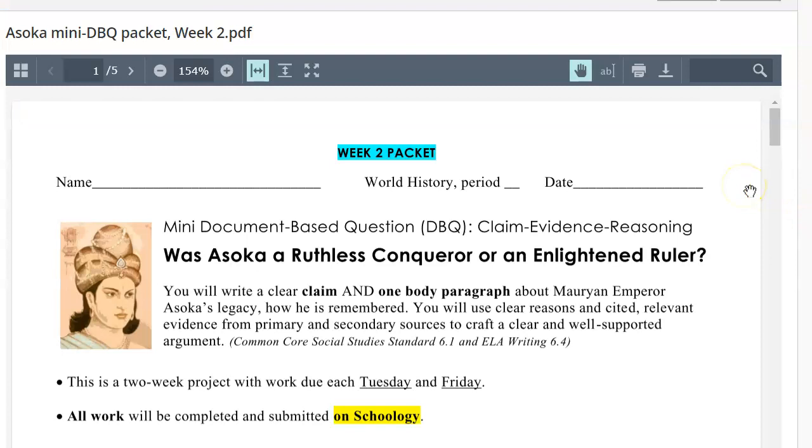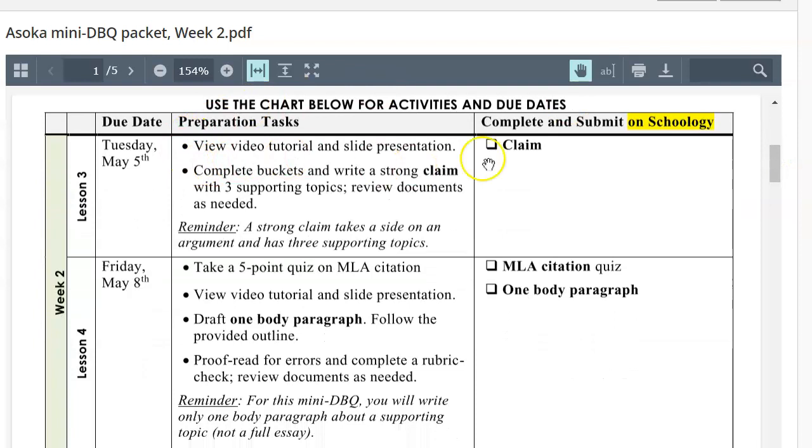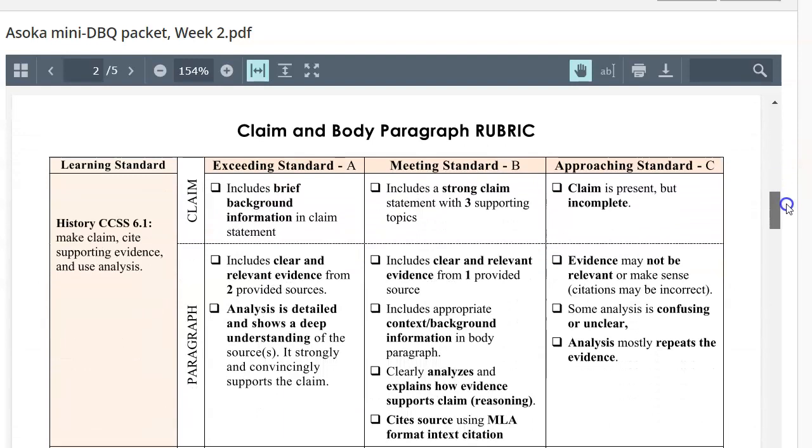Right here in the DBQ packet, you can see 5 pages. It labels it as week 2. Remember, you do not need to print this. I just provide it to you as an easy way to look at all the content together that you'll cover during this week. You can see that I have the schedule. Again, your goal is to have a claim for the first lesson of the week, lesson 3 of this unit, and then by the end of the week, you will have completed a short MLA citation quiz and then submitted your one body paragraph.